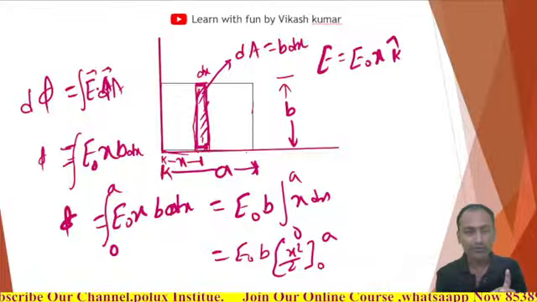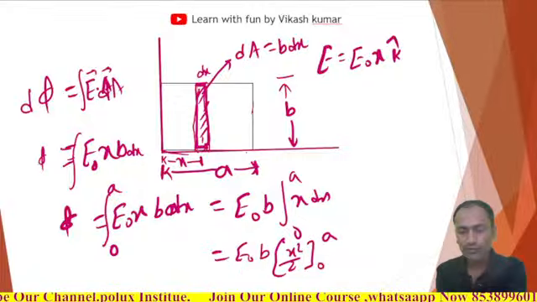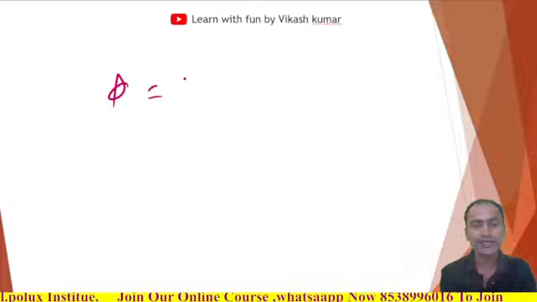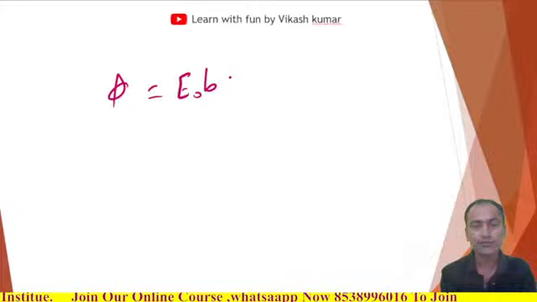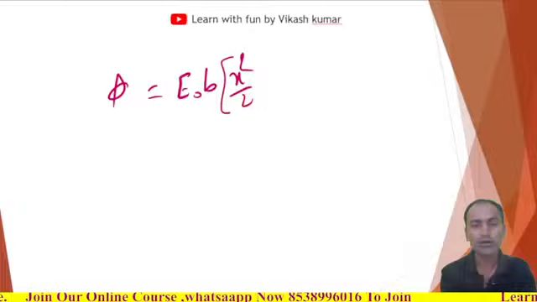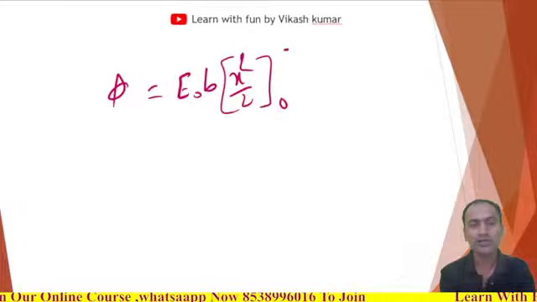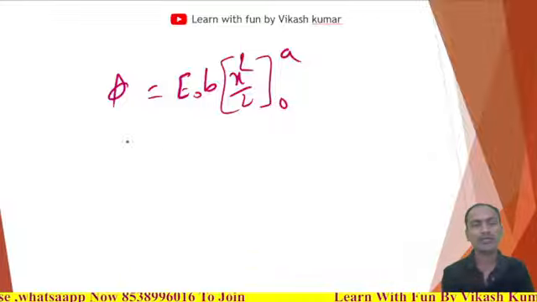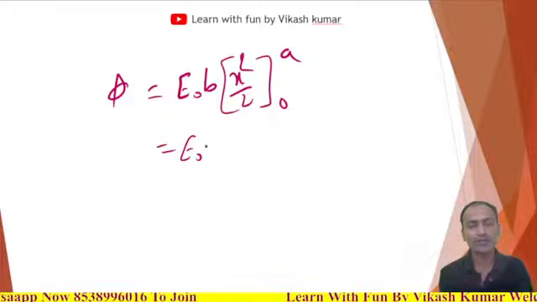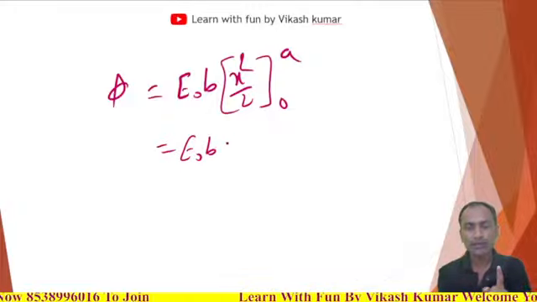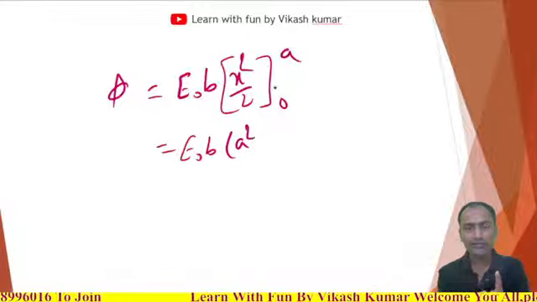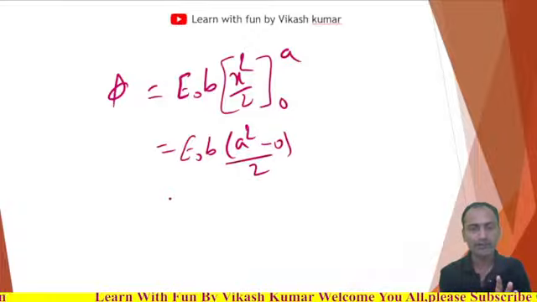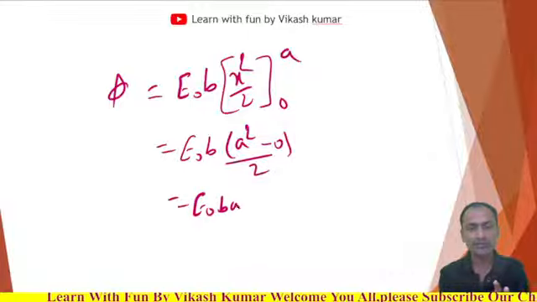So here I am writing the flux: you are getting E naught b into x square by 2, from limit 0 to a. Now we have to substitute the upper and lower limits to get the value, and we get E naught b into a square minus 0, by 2, and finally we will get E naught b a square.